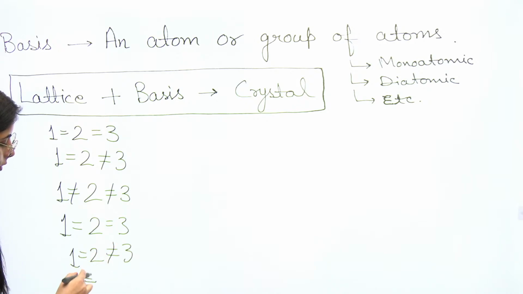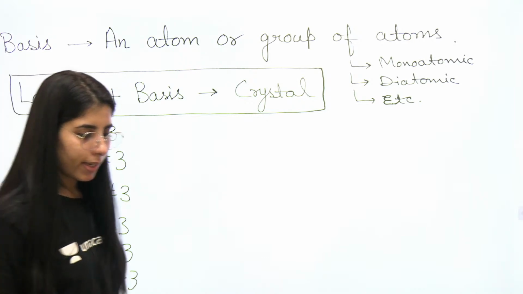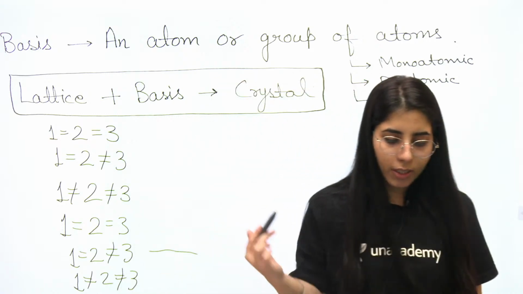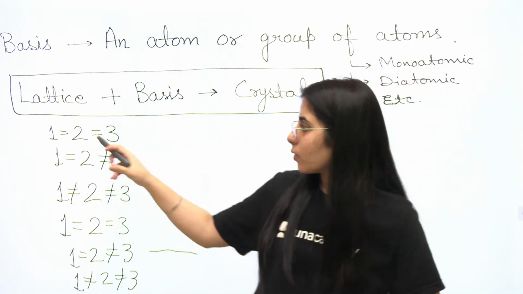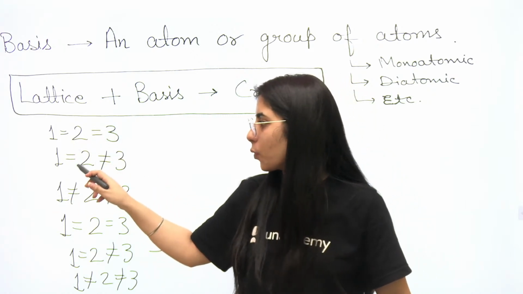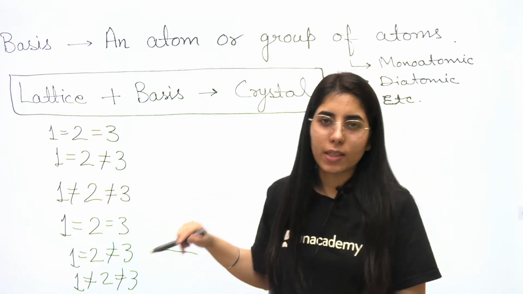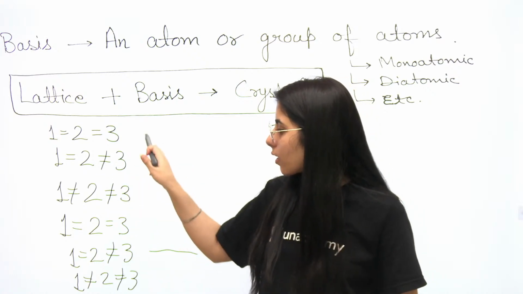Observe the pattern we are following, and the repetition of the last one once again at the end. Is it following some particular pattern? What I have said, firstly, 1 is equal to 2 is equal to 3. Then 1 is equal to 2 but not equal to 3. Then 1 not equal to 2 and not equal to 3. Then again they are equal.